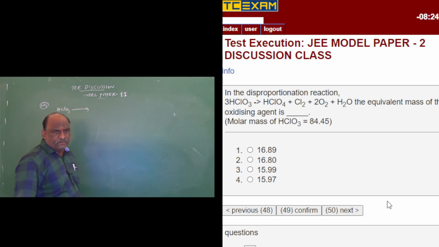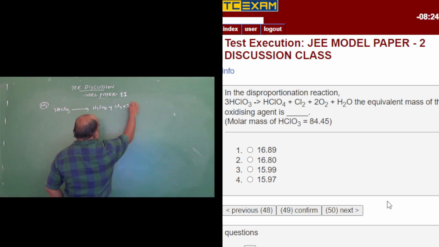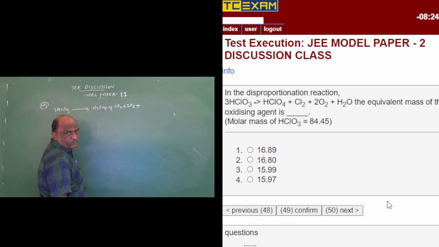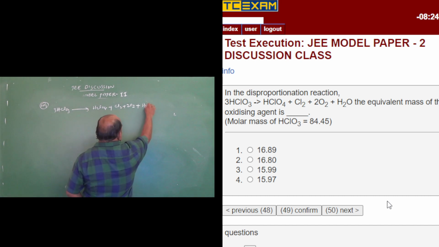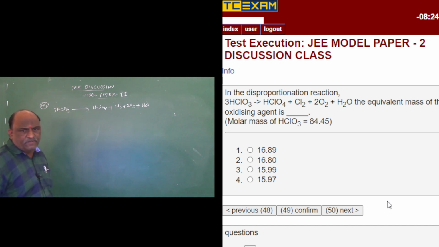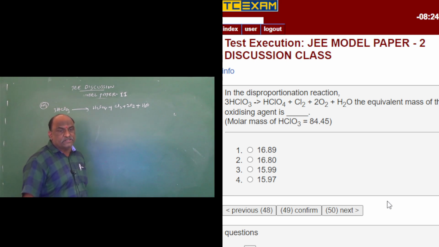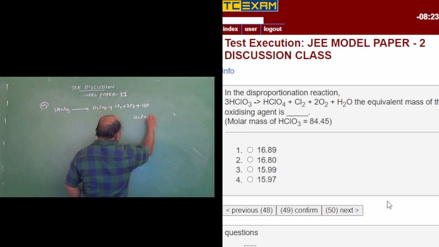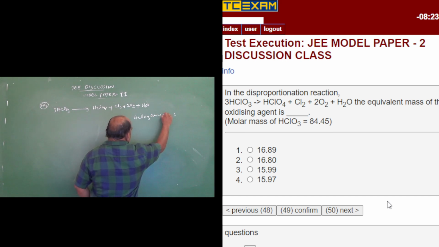3HClO3 gives rise to HClO4 plus Cl2 plus O2 plus H2O. So we have to find the equivalent mass of the oxidizing agent. Given HClO3 gram molecular weight, how much is it? 84.45.